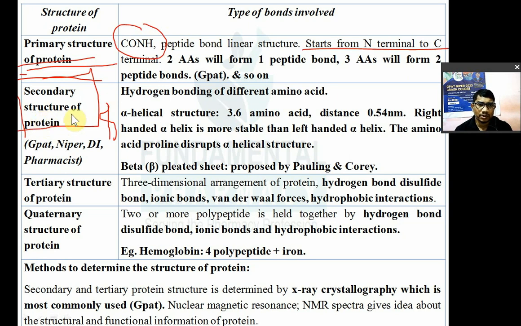Now it was proposed by Pauling and Corey. There were two scientists, Pauling and Corey, and they proposed the secondary structure of protein.